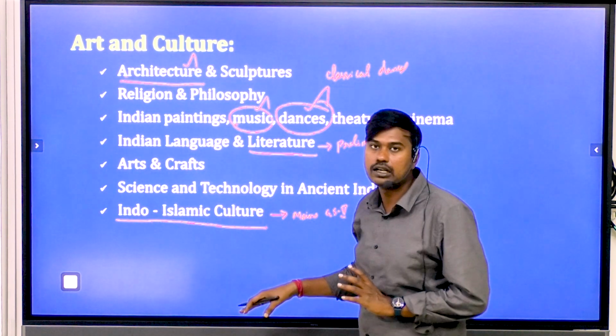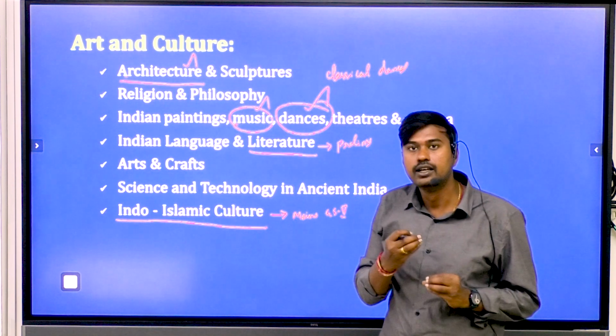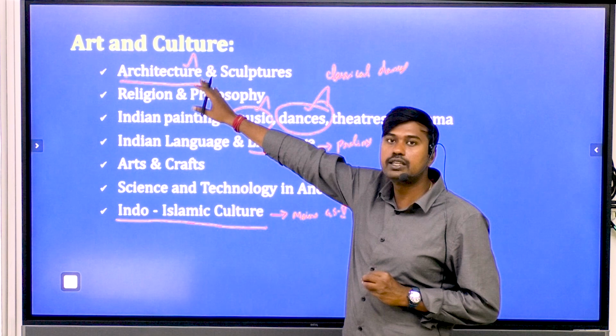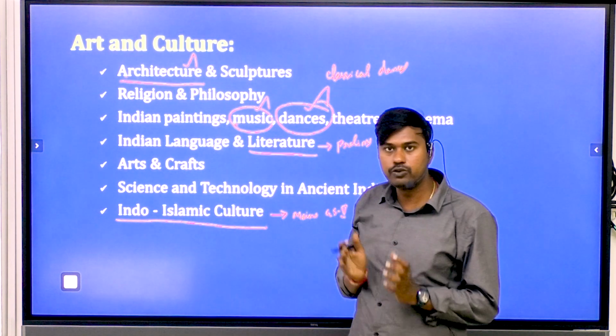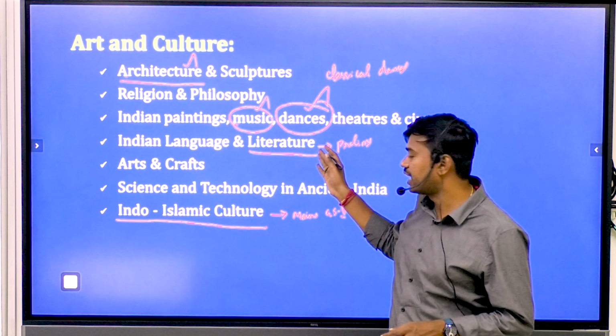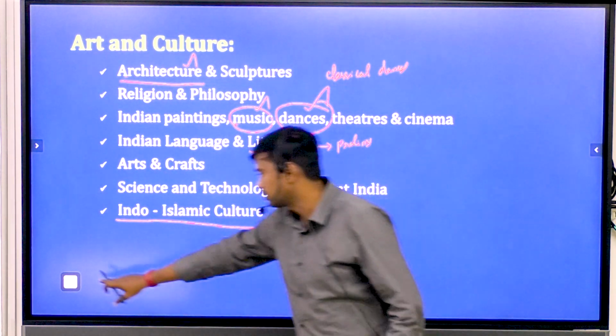While reading the art and culture segment, what we generally advise students to focus upon is that architecture should be given the maximum focus. After that, when you find time, go for preparing on music and the various types of dances as well as the literature aspect.